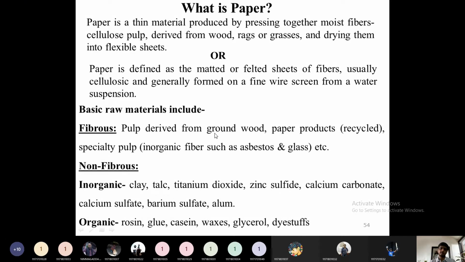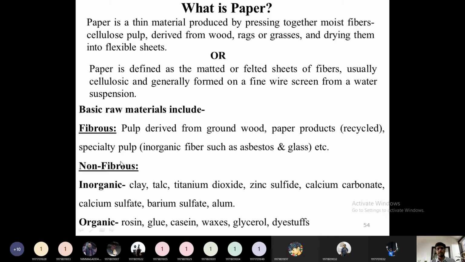We have obtained that fiber or cellulose material from that natural material. That is called fiber content or cellulose content, or we can call it directly pulp. Pulp is the major raw material for the paper industry.